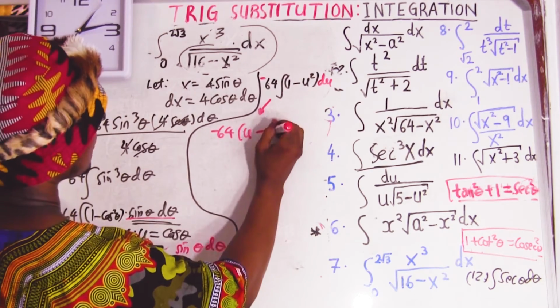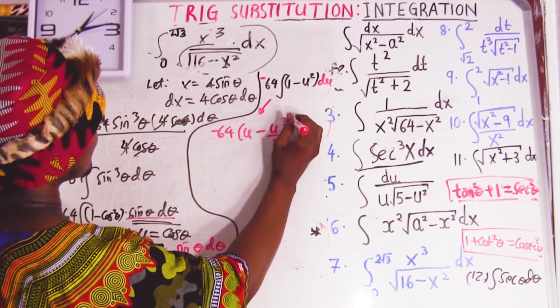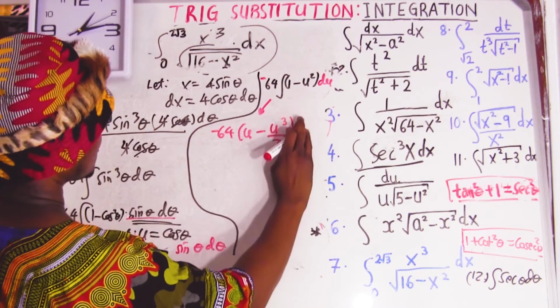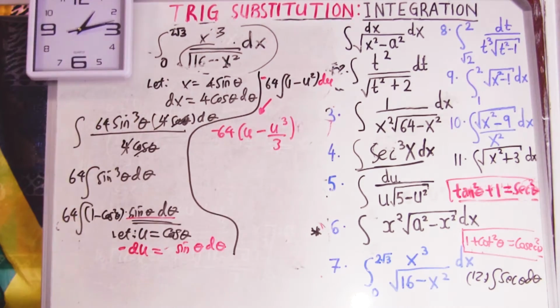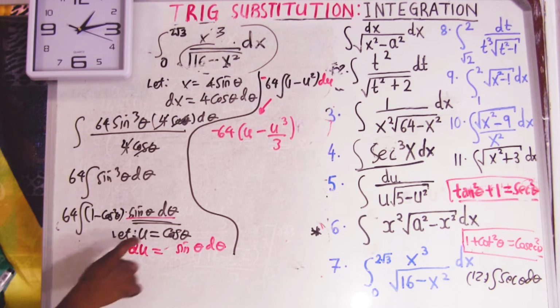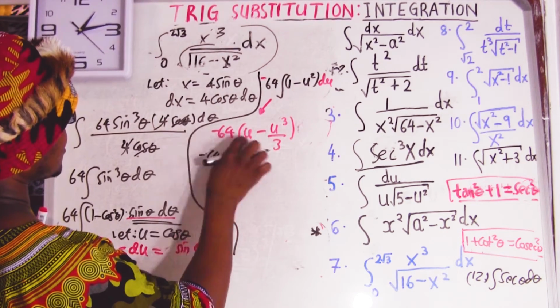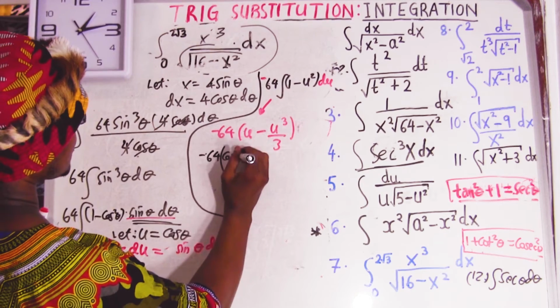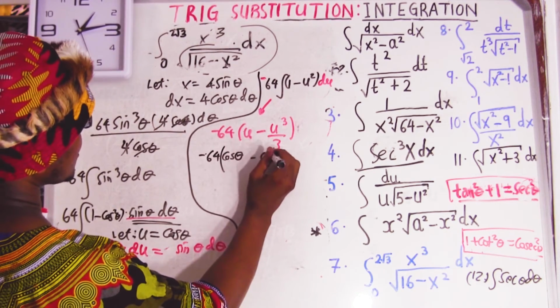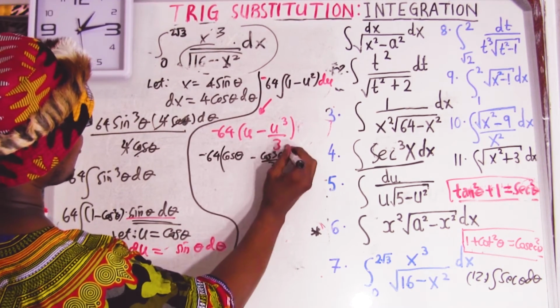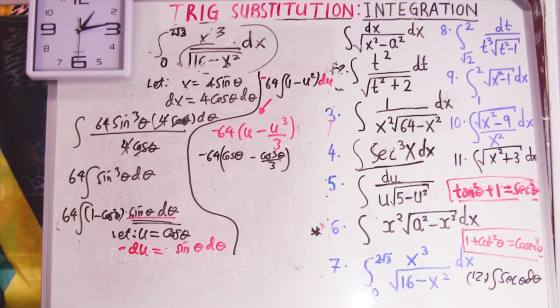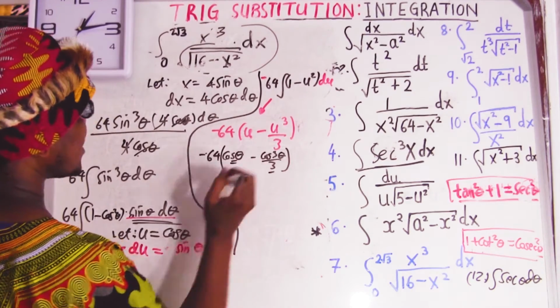When you integrate u squared, you're going to get what? u cubed over 3. Okay, so for now we don't want to say plus c, because we need to check back to how it was before. So we know the value of u. What is the value of u? u equal to cos theta. So this is going to become negative 64 times cos theta minus cos cubed theta over 3. Okay, if you want, you can. So then we can replace this stuff now because we don't need them.